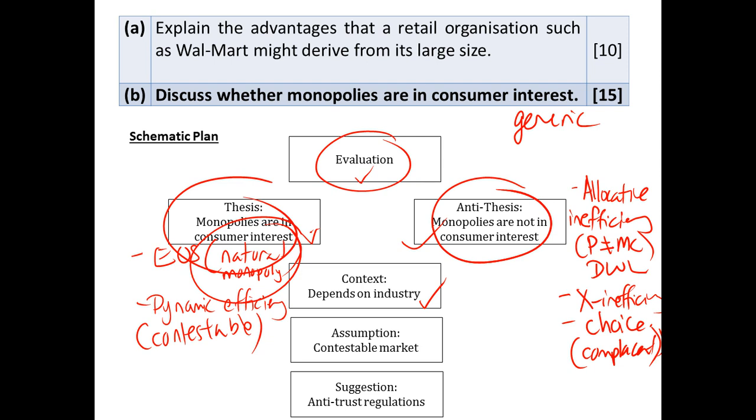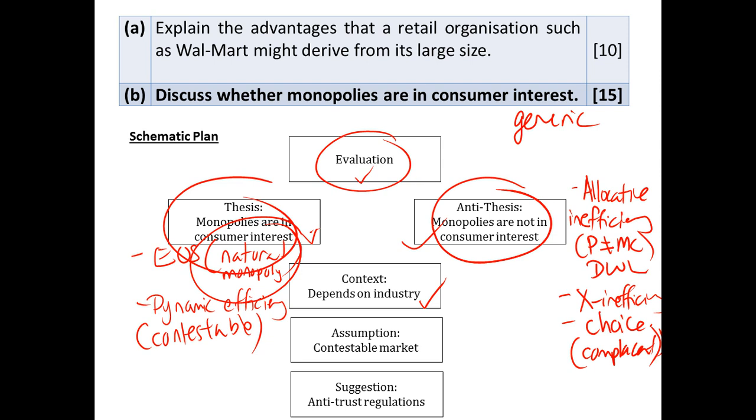In the long run, your average cost is spread across a large output. So this is very positive towards consumer interest because this presents cost savings. This is something that we want to highlight in our evaluation.